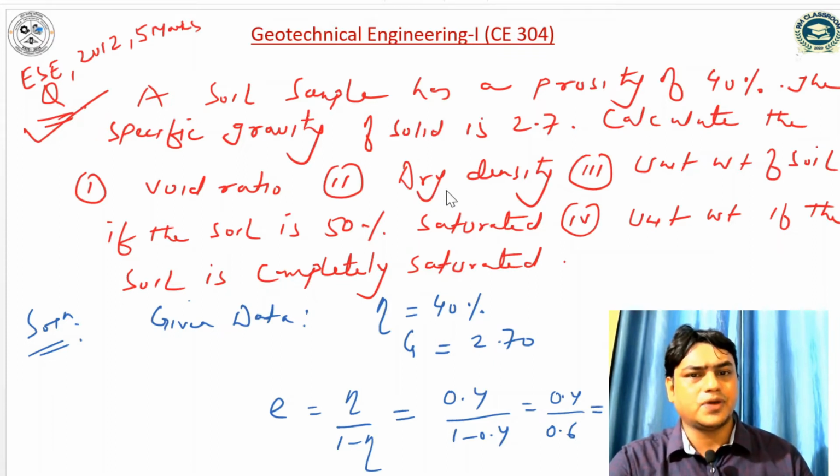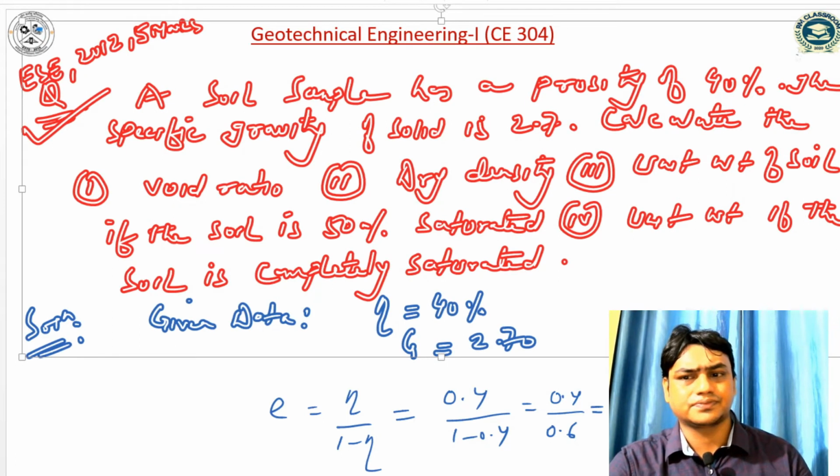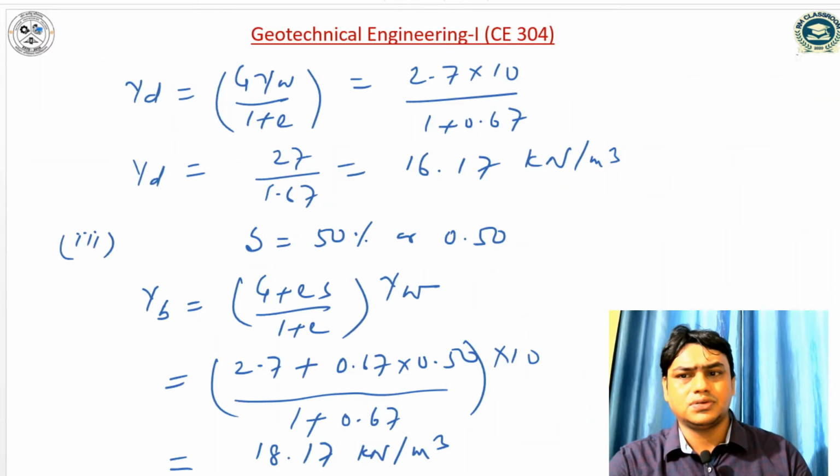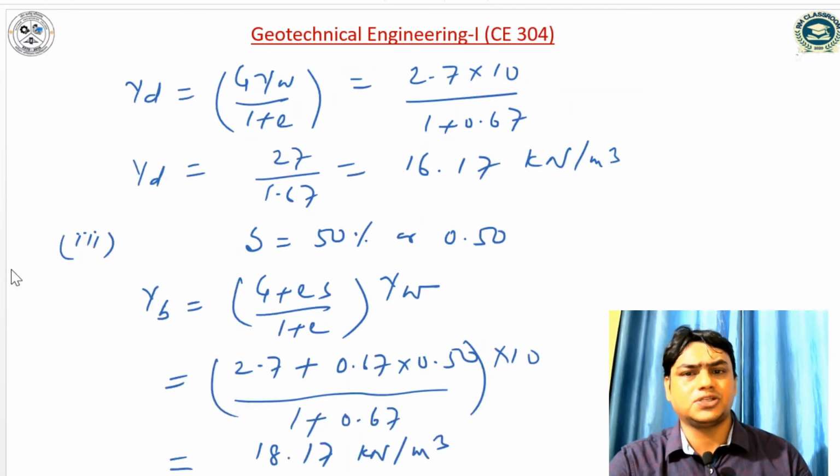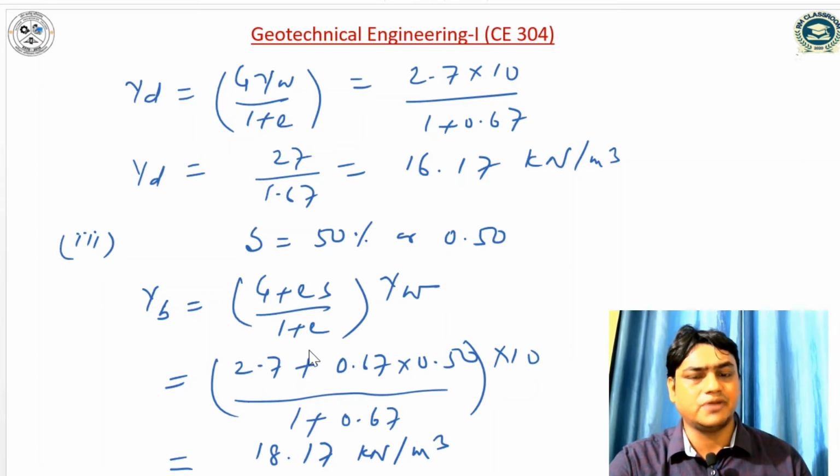In the second part, we have to compute the dry density. If you know the expression of dry density, gamma D is equal to G gamma W divided by 1 plus e. Void ratio we have computed, G is given, and gamma W we have to assume. So we have taken it, and dry density is computed. In the third part, we have to compute the unit weight of soil if the soil is 50% saturated. We have the expression (G plus eS) divided by (1 plus e) into gamma W. It means this density is for the partially saturated soil.